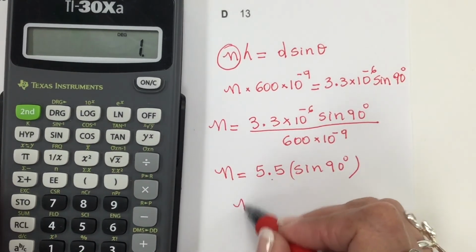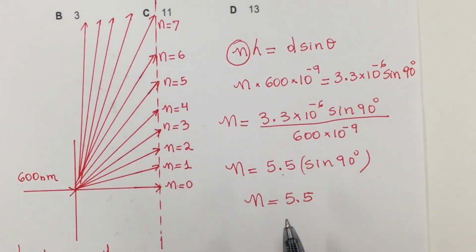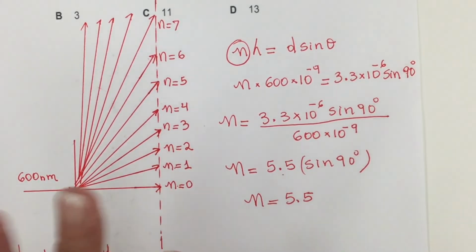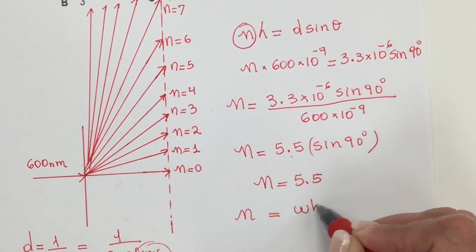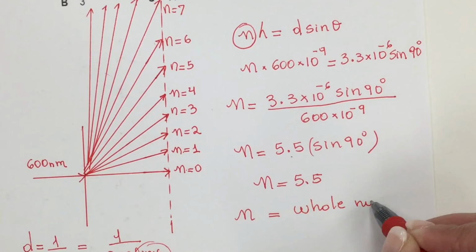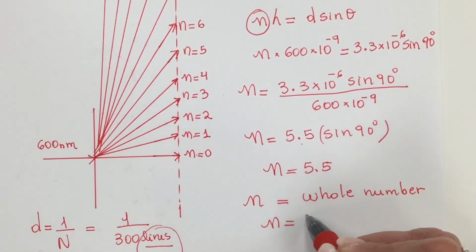So my n here is 5.5. Now n must be a whole number. So here we have to make a decision if we go with 5 or we go with 6. Let's pick 5. So n must be a whole number, so I'm going to say my n is 5.